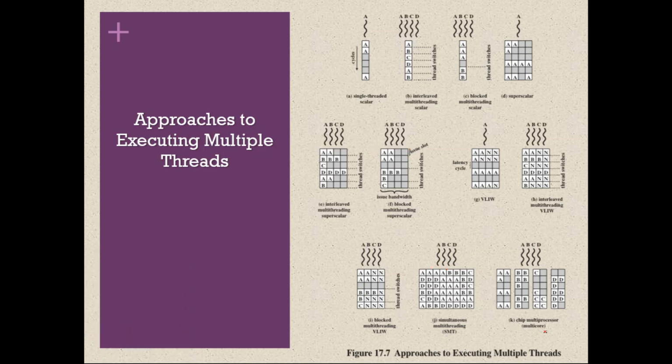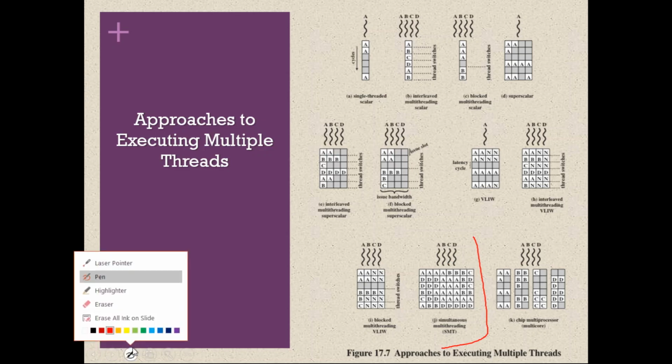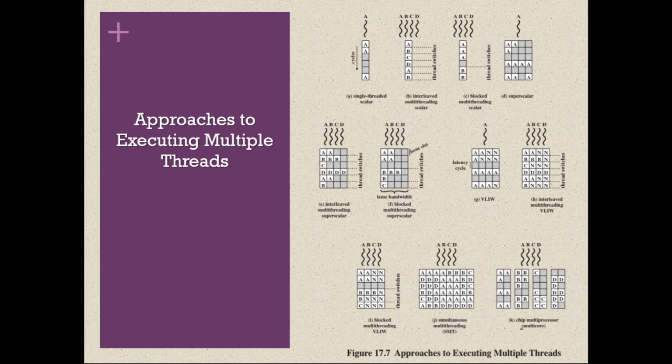Okay, so in SMT also it is only one processor. All these things we have discussed are only one processor, but maybe with multiple execution units, up to these 11 techniques. The last one is the one with multi-processing, more than one processor: chip multiprocessor, otherwise called multi-core. Now in one chip we have four processors. This is one processor, this is another processor, this is another processor, and this is another processor.